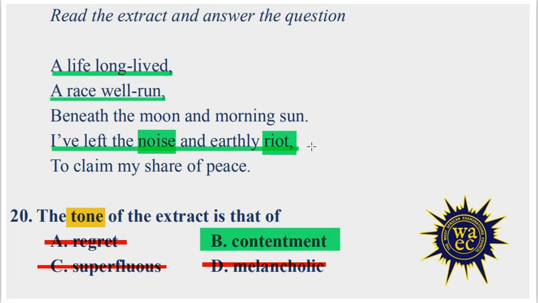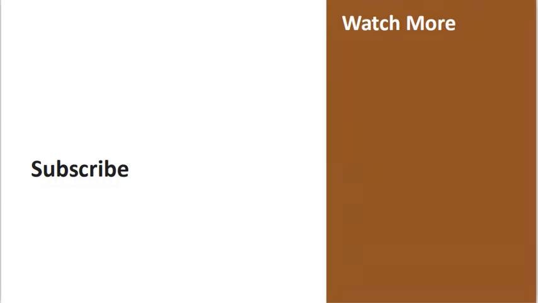It suggests a desire for peace and inner calmness. This further emphasizes a sense of satisfaction. The poem reflects a deep sense of fulfillment, tranquility, and satisfaction with life choices. All of this contributes to the tone of contentment in the poem. So the tone of the extract is that of contentment. This is where we shall be dropping the curtain in this video.